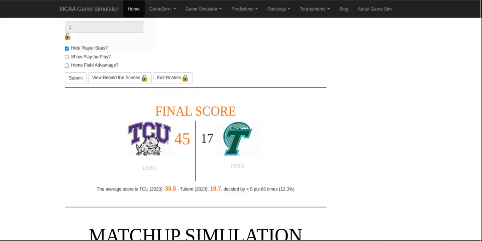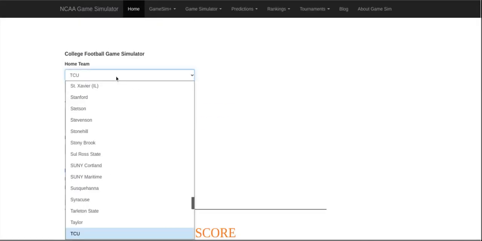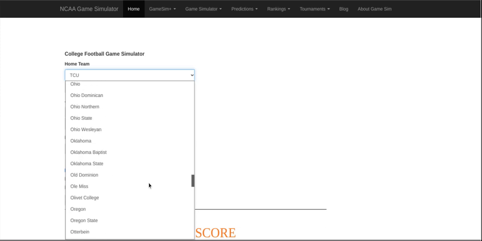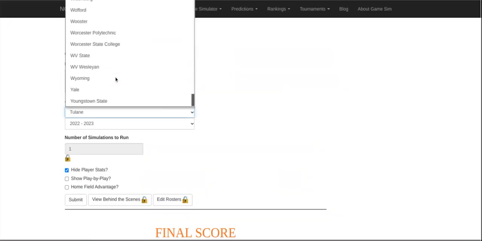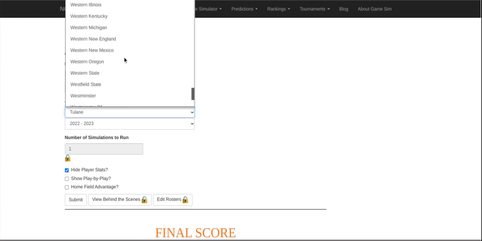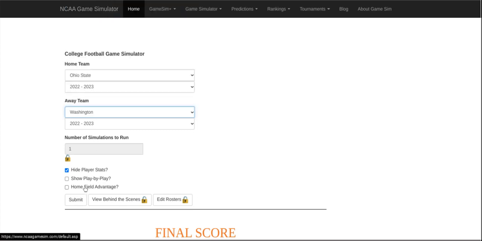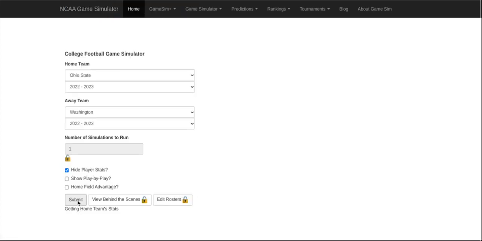But before we get to that, we must do the Ohio State versus Washington game, to see who makes the national title game at this. So here we go. The Washington Huskies versus the Ohio State Buckeyes.